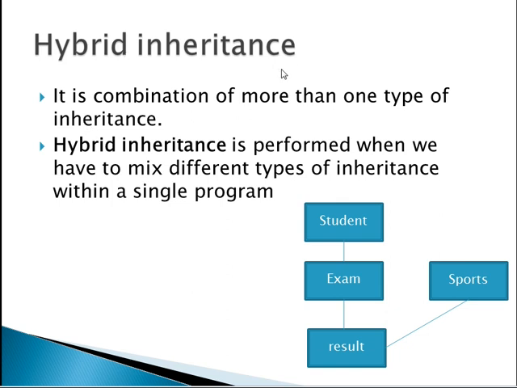The next type of inheritance is hybrid inheritance. The name itself suggests what is meant by hybrid: a combination of more than one type of inheritance. Let's see this example. This is multi-level inheritance, and when we hide this part, this is multiple inheritance. Exam and sport are the two base classes and result is one child class. When we consider only this part, student is the grandparent class, exam is the parent class, and result is the child class. In hybrid inheritance, there is a mixture of more than one type of inheritance.